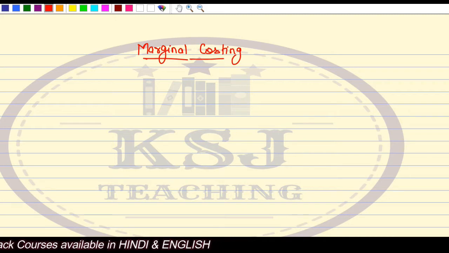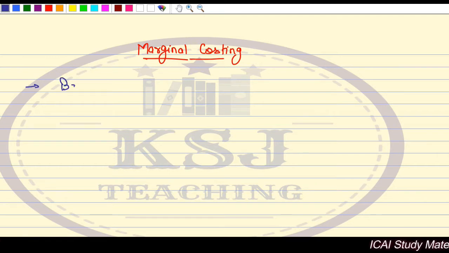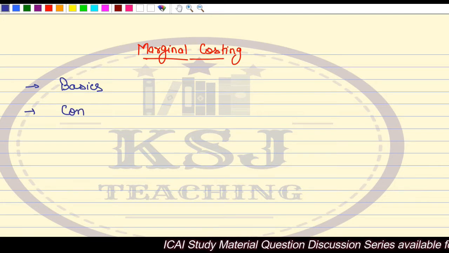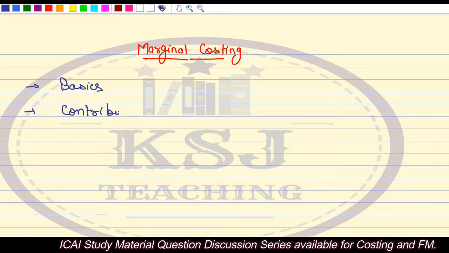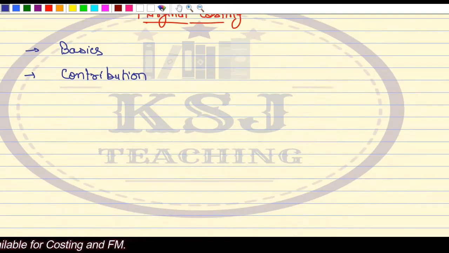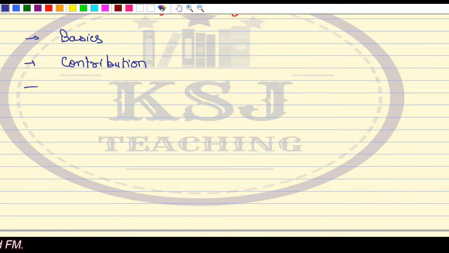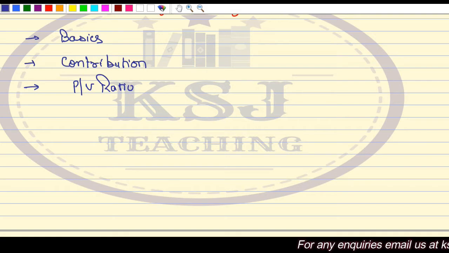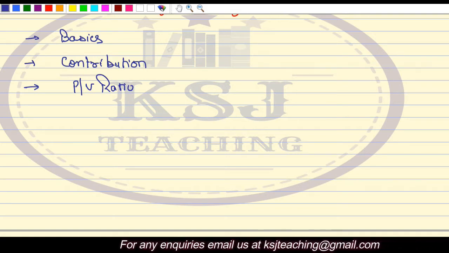Okay, so let's continue with marginal costing. What we have covered in marginal costing so far are the basics. Then we talked about contribution, a major topic. Contribution is that amount which shows whether we are able to cover our fixed cost or not, the earnings from the operations. Then we talked about PV ratio, the relationship between contribution and sales, or change in profit due to change in sales.